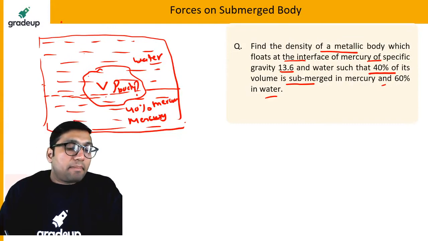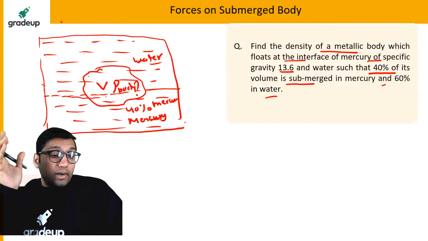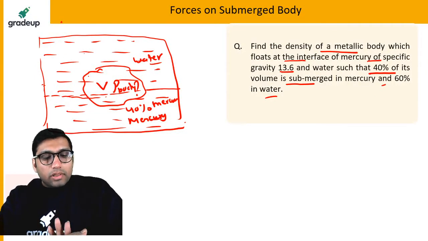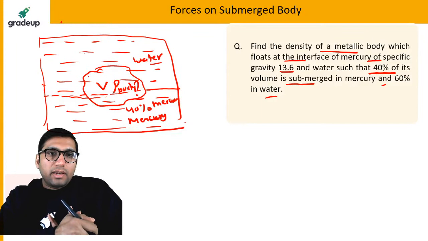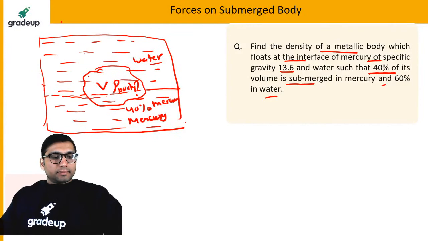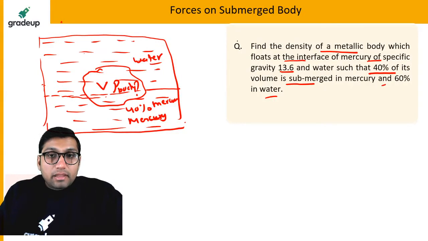This question comes in the exam many times, and there is a very good concept here that you have to understand for solving it. So how can you solve this question? This metallic body floats at the interface of both mercury and water. Tell me, what will be the density of the body? Prateek has got the answer, 6040 kg per meter cube. Yes, very quick, Prateek, very good. Everybody tell me the answer quickly.